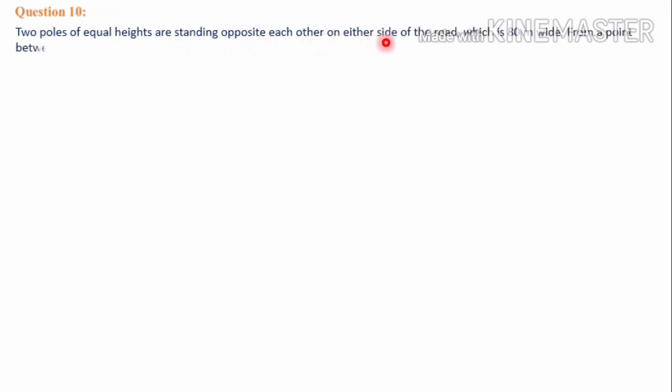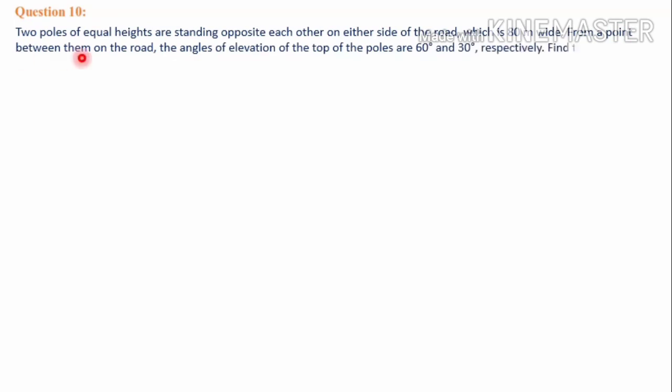Next we shall discuss question number 10. The question is, two poles of equal heights are standing opposite each other on either side of the road, which is 80 meter wide. From a point between them on the road, the angles of elevation of the top of the poles are 60 degree and 30 degree respectively. Find the height of the poles and the distance of the point from the poles.